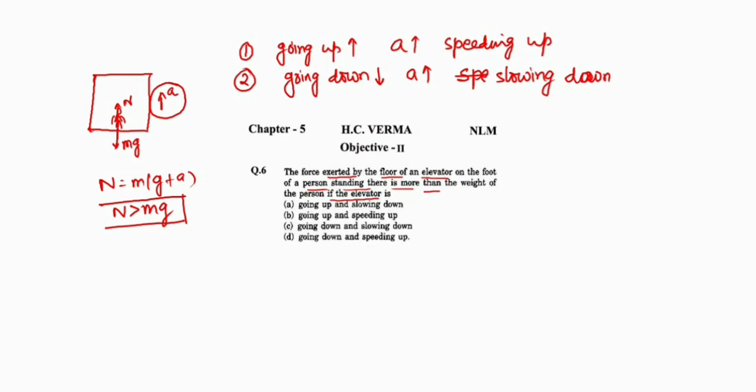Let's check out the options. Going up and slowing down? No. Going up and speeding up? Yes. Going down and slowing down? Right or wrong? This is also right. Going down and speeding up? This is wrong. Clear? Okay. Next question. Question number 7.